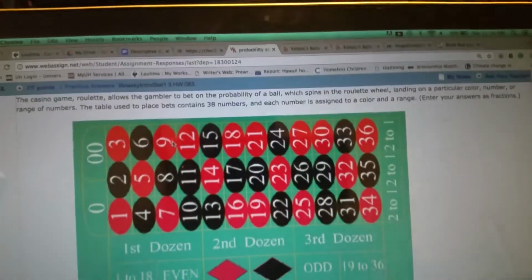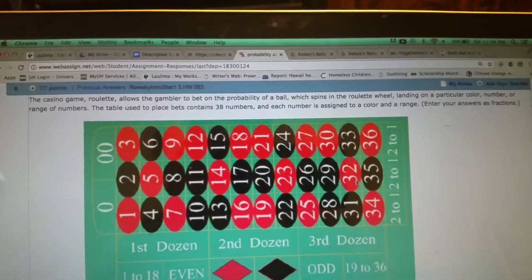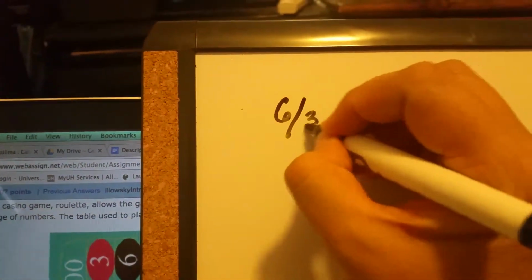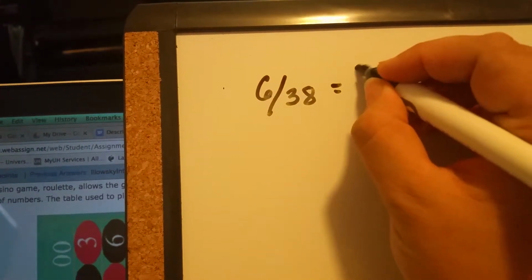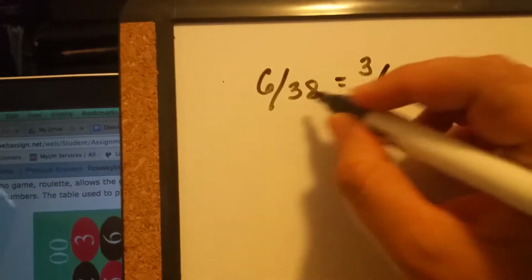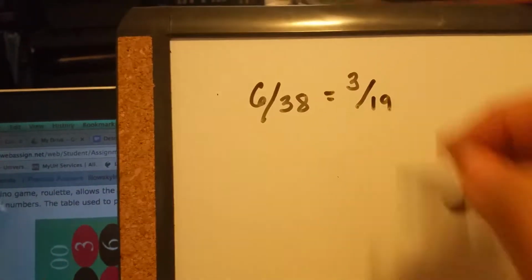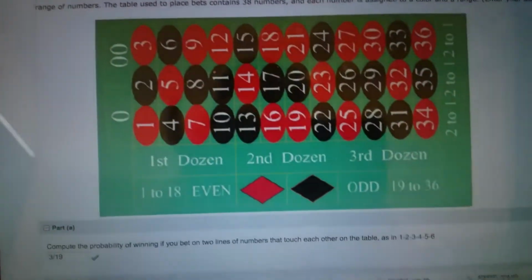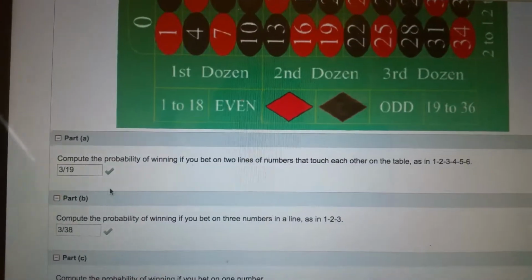Sorry, that's 6. So it'd be 6 over 38. Break that down, and we've got 3 over 19. Okay, so that's broken down in the lowest terms, which I think he wanted us to do. So we got 3 over 19.